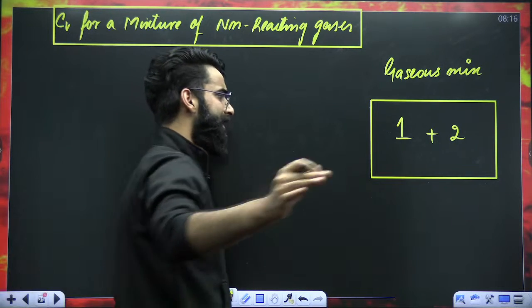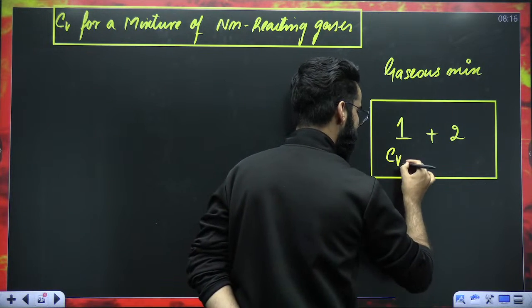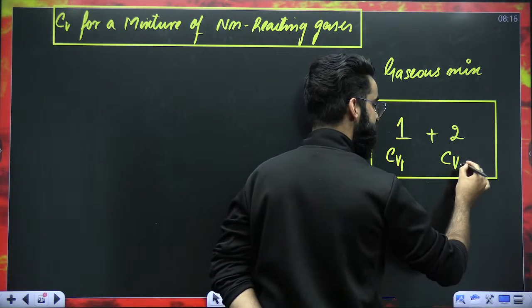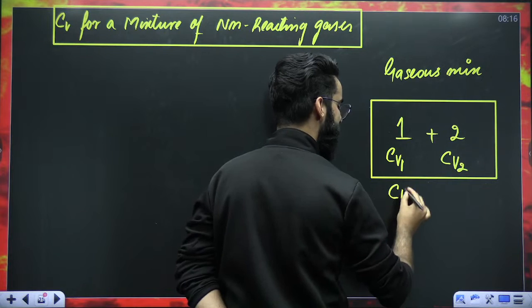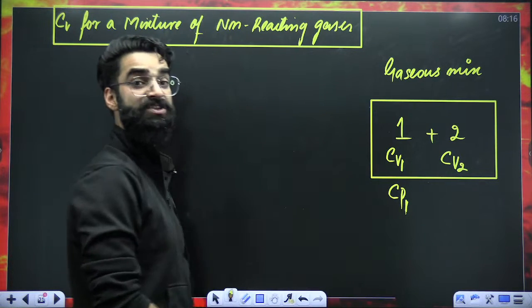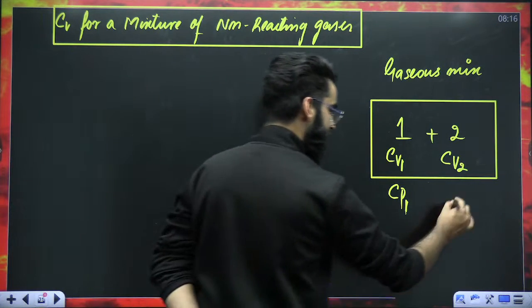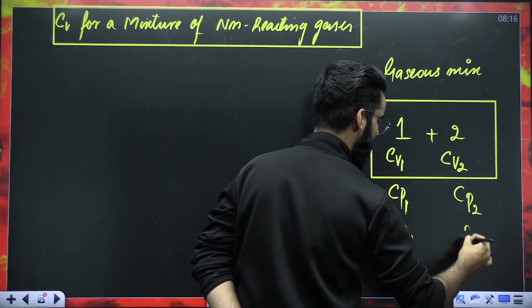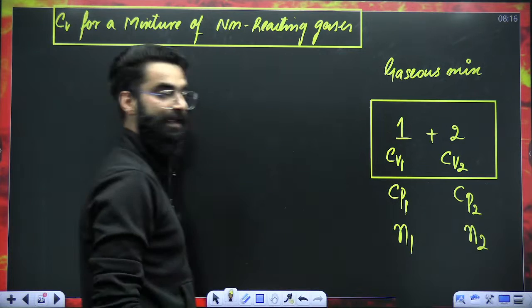Absolutely. Let's assume molar heat capacity at constant volume for gas 1 is Cv1, for gas 2 it is Cv2. Let's assume molar heat capacity at constant pressure for gas 1 is Cp1, and over here it's Cp2. Let's assume moles of gas 1 in the container are N1, and moles of gas 2 in the container are N2.